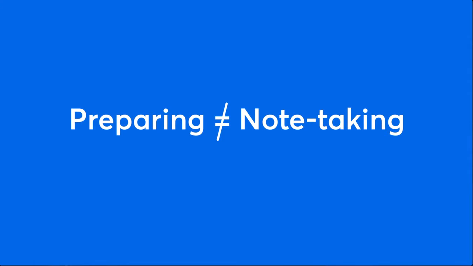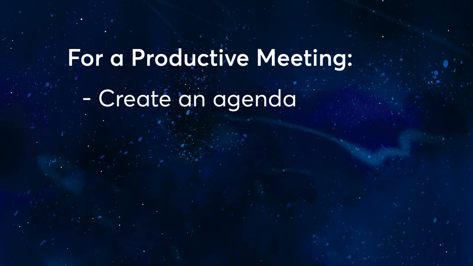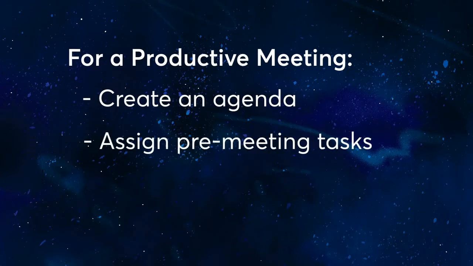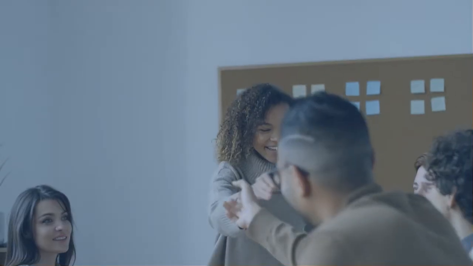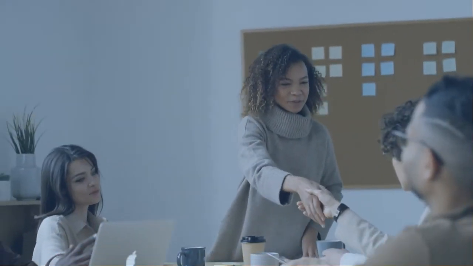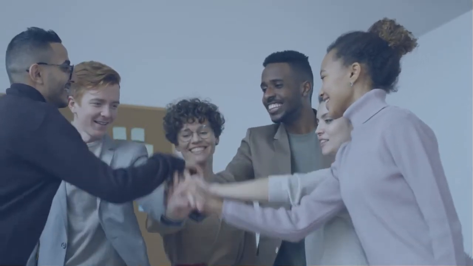Preparation is all the things that happen before the meeting, and the things you need to do for a productive meeting are ensure the meeting has an agenda, assign any tasks, things that need to happen before the meeting, and share that content with other attendees in advance. Hugo wants to help you do all this to make your meetings as successful as possible before they even start. And if you do those three things, you'll have a really productive meeting and much better outcomes at the end of your meeting. So meeting preparation in Hugo enables that workflow.